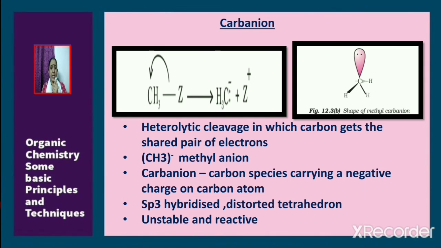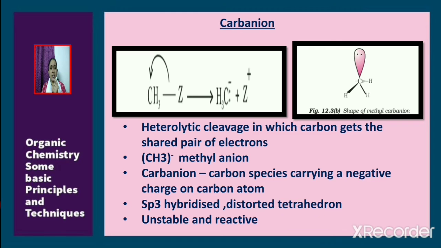Consider again heterolytic cleavage. But here, as a result of heterolytic cleavage, it is carbon which gets the shared pair of electrons. For example, consider CH3Z, where Z is more electropositive than carbon. So the shared pair of electrons will be shifted to carbon since it is more electronegative than Z. Heterolytic bond breaking takes place and it leads to the formation of the species CH3- and Z+.